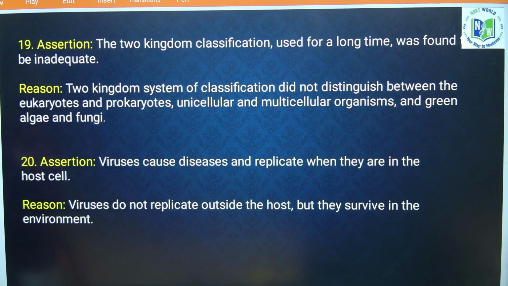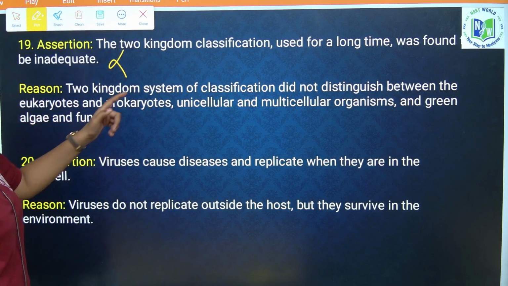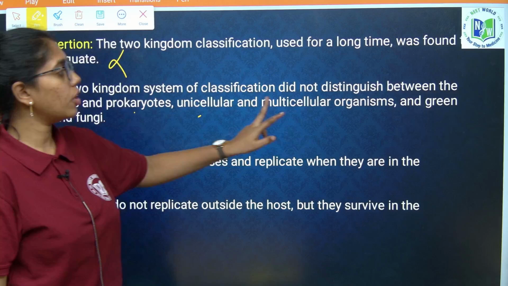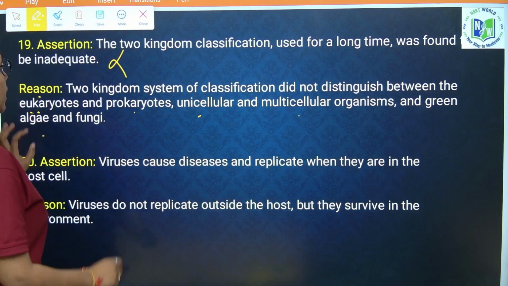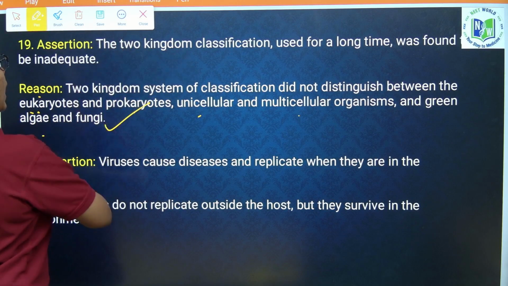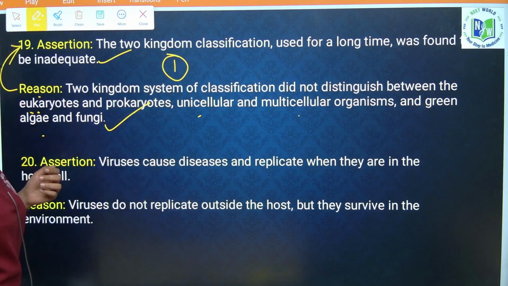Two kingdom classification used for a long time was found to be inadequate. True. Why is it inadequate? It is not distinguishing between eukaryote, prokaryote, unicellular, multicellular, green algae and fungi. Correct. So yes, both statements are true and reason is explaining assertion, then the option is 1.